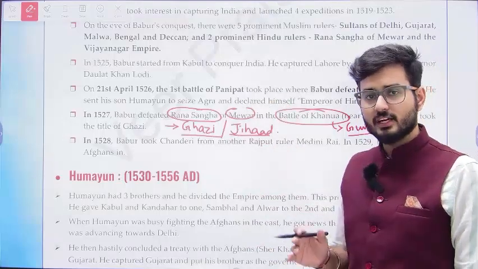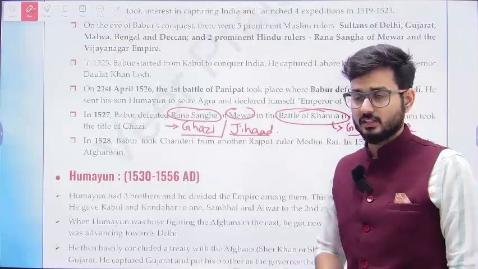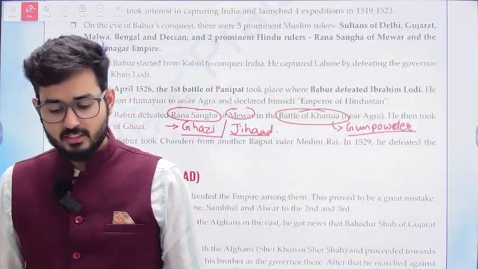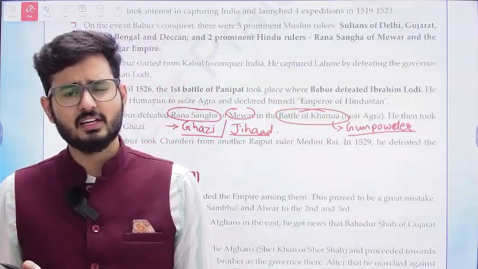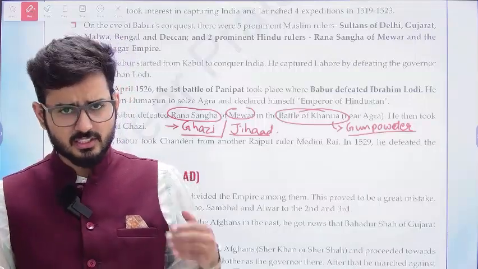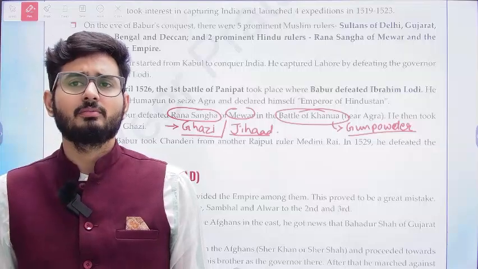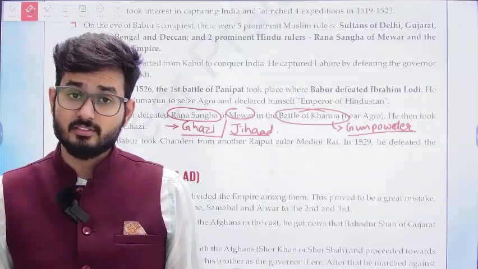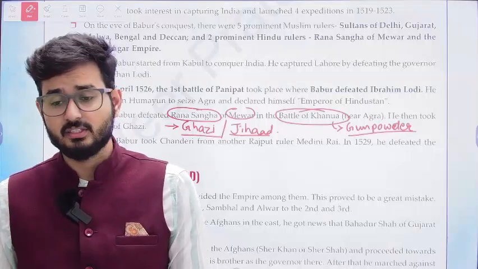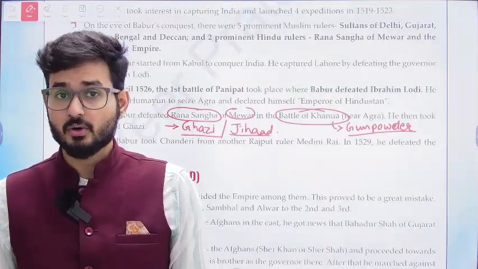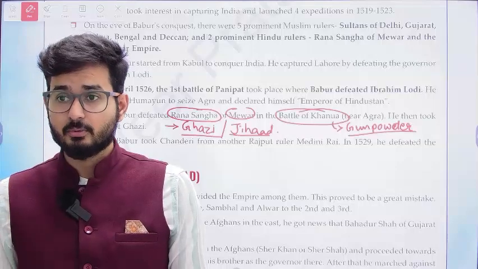Now many of the Rajputs were sided with Rana Sangha, and at this point of time, when Rana Sangha knew that he was being defeated, now there is a very big controversy that Rana Sangha was not defeated and all that, but we'll not go along with the controversies, we'll just understand it. Many of the Rajput rulers who were along with Rana Sangha were told, when he came to know that he was about to be defeated, to go to their kingdoms and protect their own dynasties at that point of time.